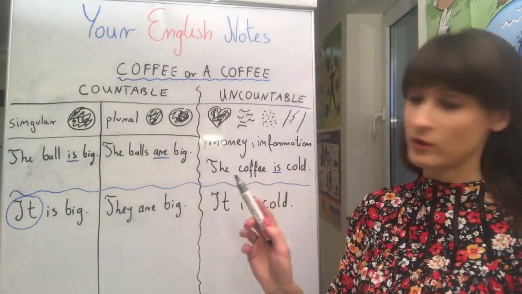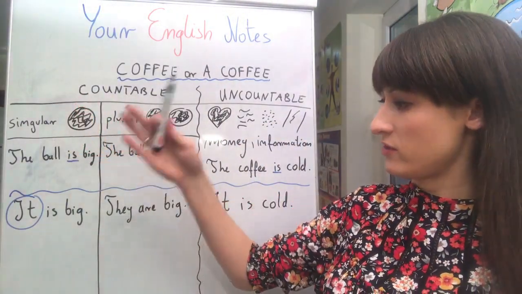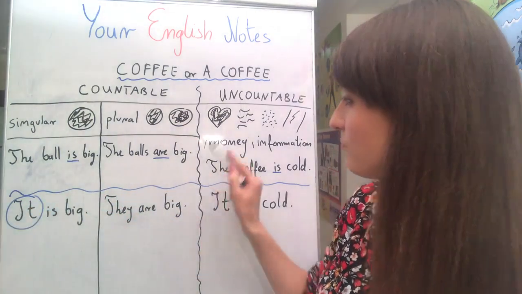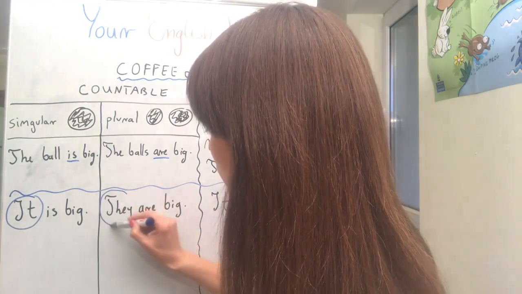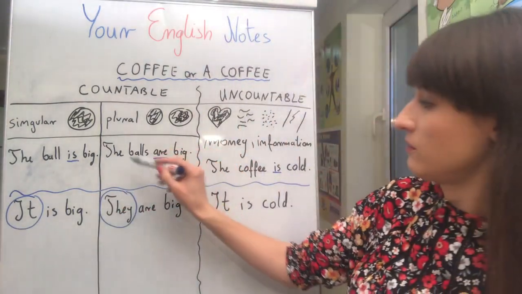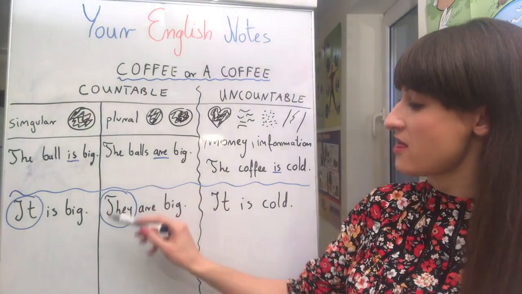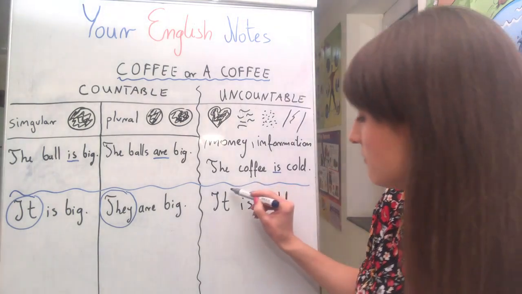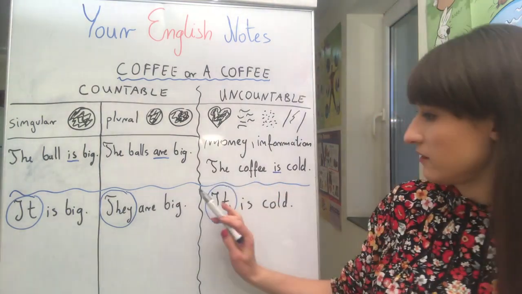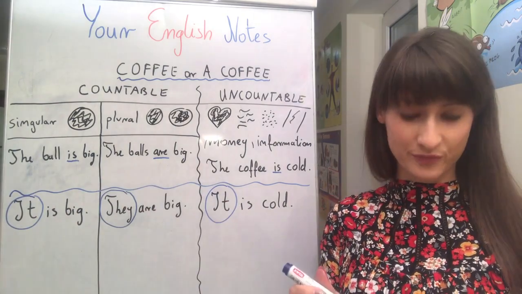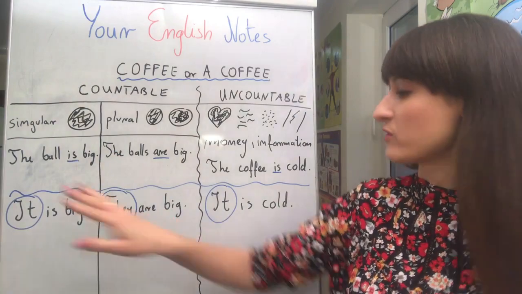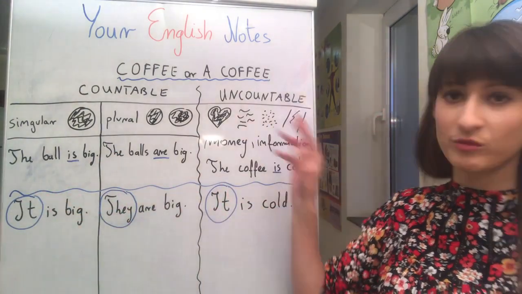When we want to replace the noun with a pronoun, here it will be it, because it's just one thing, okay? Because we have more things, when we want to replace the noun with the pronoun, we will say they in plural. And again, in uncountable, we'll use it. So the same as in the singular form, okay? So remember about these 2 things, about the verb form, about the pronoun which we use to replace countable and uncountable nouns.